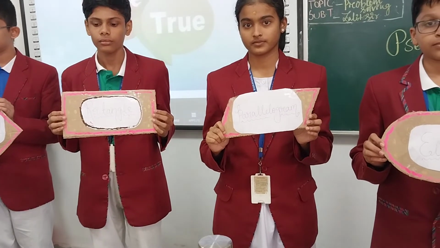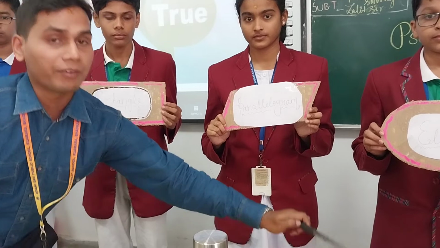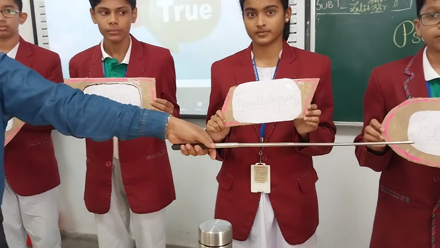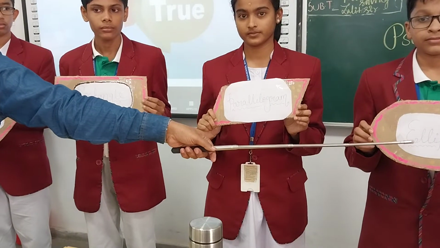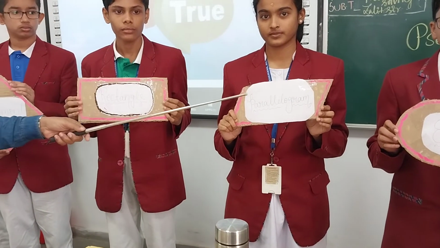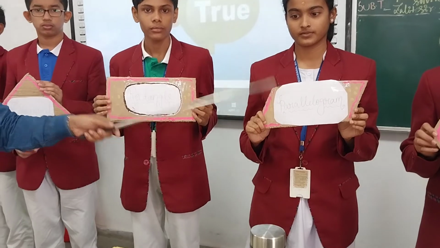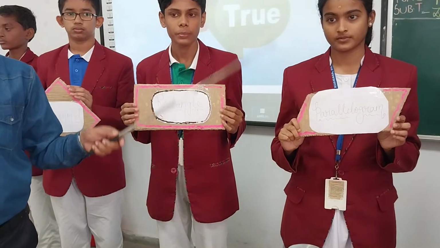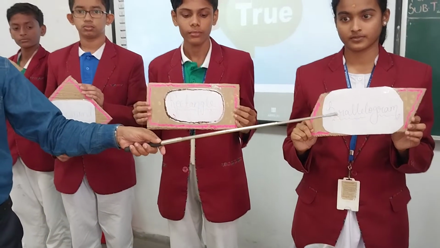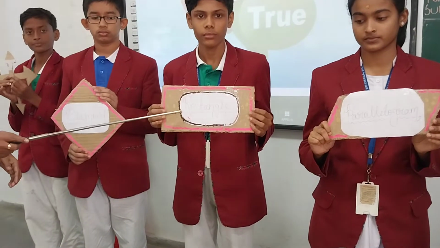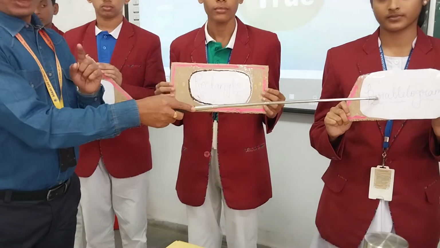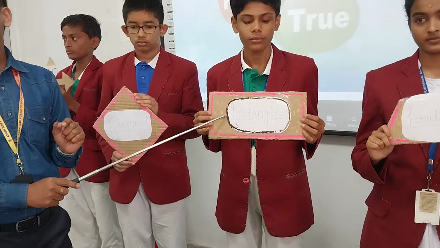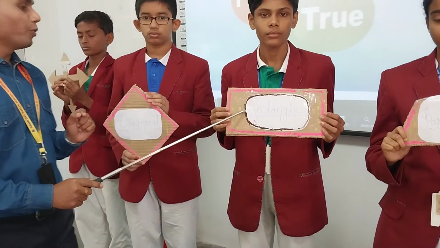So see students, what are the figures we are using in the flowchart? First one we are using is the ellipse. What is it for? Start and end. What is the second one? Parallelogram. What are we doing here? We have to give the input and output. That is called parallelogram. And what is the third one? After giving the input, we have to put the rectangle. The rectangle is for processing and solving the problem.